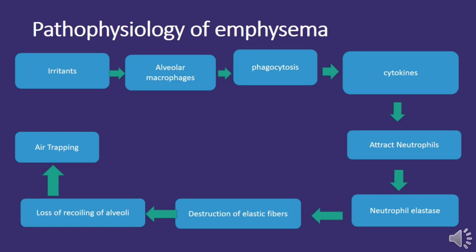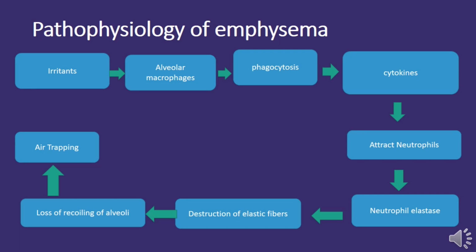Emphysema involves the gradual breakdown of lung tissue, impacting respiratory function. Emphysema begins with exposure to irritants, commonly from cigarette smoke or occupational pollutants. These irritants activate alveolar macrophages, the immune cells within the alveoli. Activated alveolar macrophages work to engulf and remove irritant particles through a process known as phagocytosis.